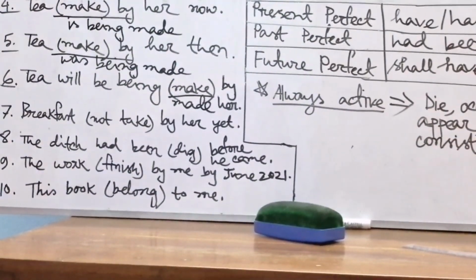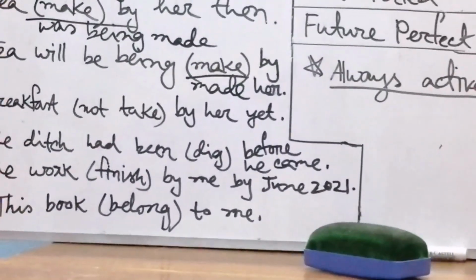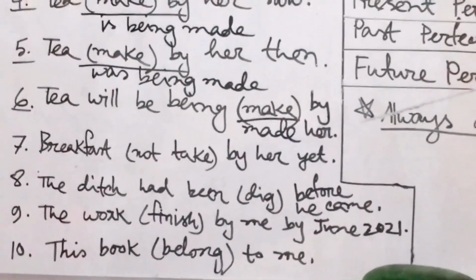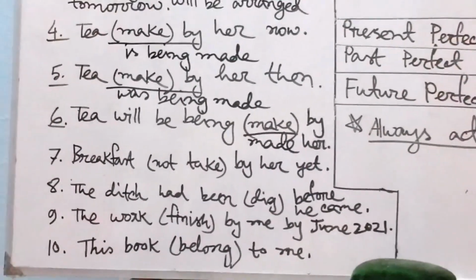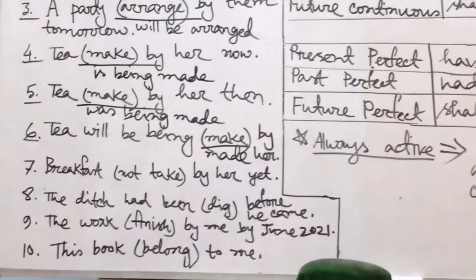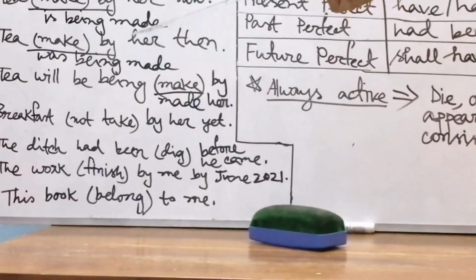Now, my dear students, look at sentence number 7. Breakfast not take by her yet. Here we find the word yet. So this sentence will follow the structure of which tense? Present perfect tense. Okay, yet. So present perfect tense. But here once again we see that breakfast, that is...